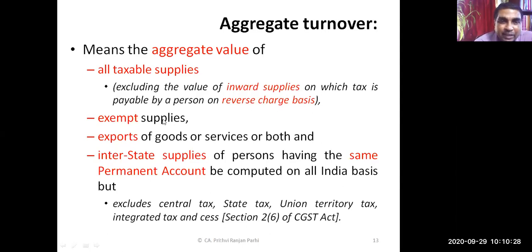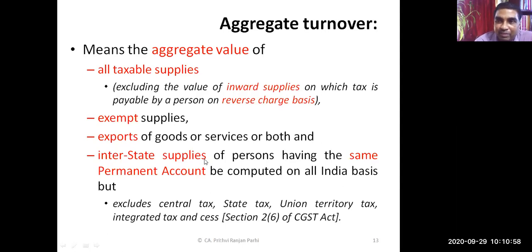It also includes exempt supplies. What is exempt supply? Just now we have covered it. So exempted supplies will also be included. Export of goods and services will also be included. And interstate supplies, if the person has the same permanent account number, maybe it has a branch in a different state and interstate supplies are made.